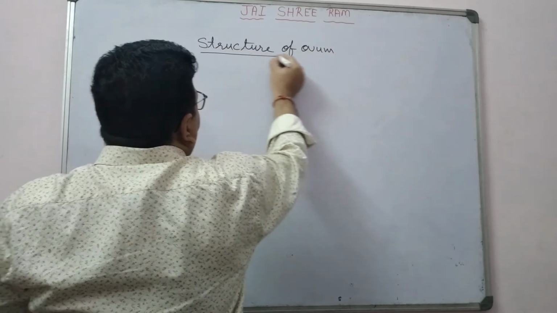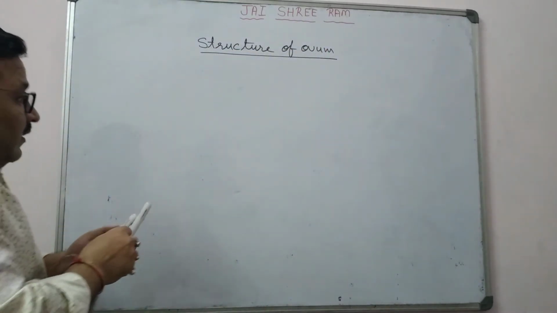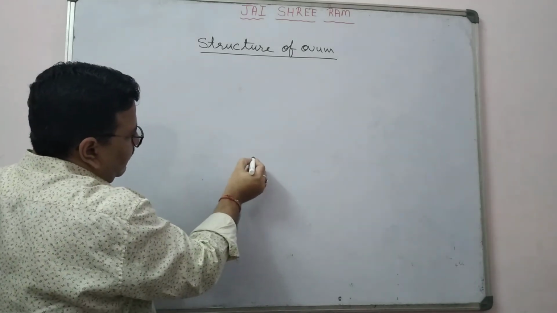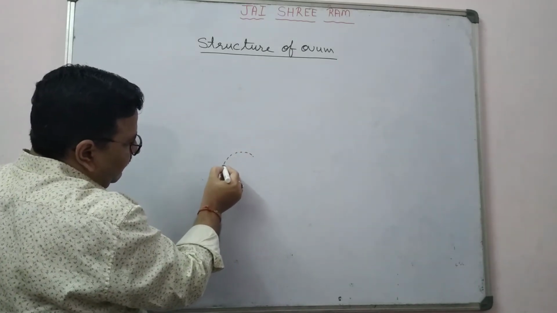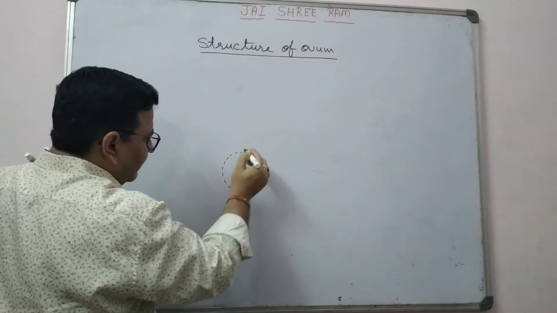Ovum. First of all, you draw one structure in this way.